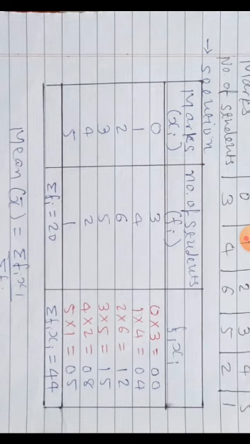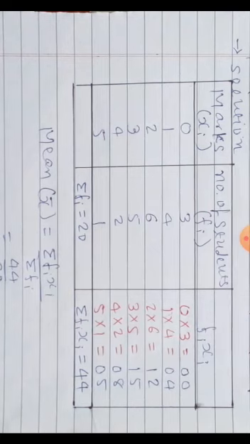You can notice here all products 0, 4, 12, 15, 8, 5 are written properly. Unit digit below unit digit only, tens digit below tens digit only, so that you can make the total here only. Otherwise you have to go to rough work, copy there, and then only you can make the total. So to save your time, you write systematically here.